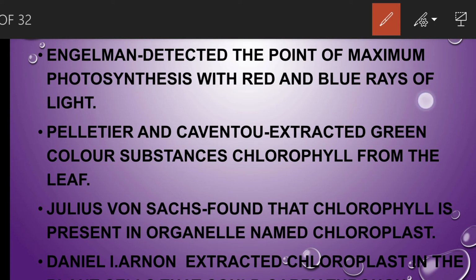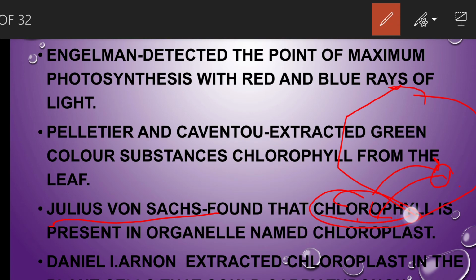A cell contains so many parts. For example, a plant cell has many cell organelles. Within the cell there are cell organelles, and one cell organelle is the chloroplast. The chlorophyll is present within the chloroplast only. Julius Van Sachs concluded that. Generally, all scientists thought that all the green parts present in the plant can trap solar energy. But Julius Van Sachs concluded that chlorophyll is present only in the chloroplast. Within the chloroplast, the photosynthesis process takes place.